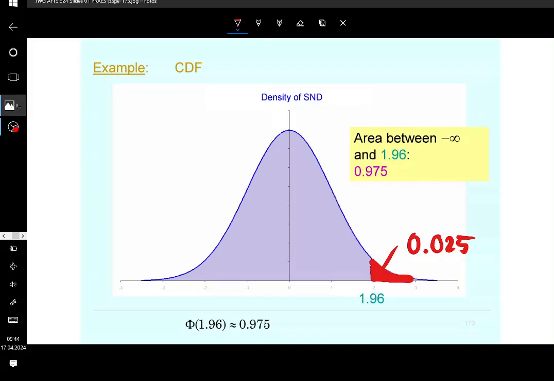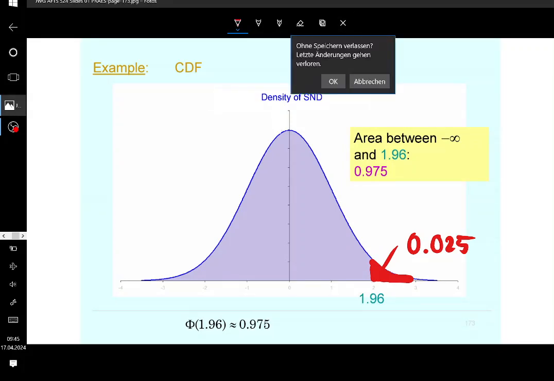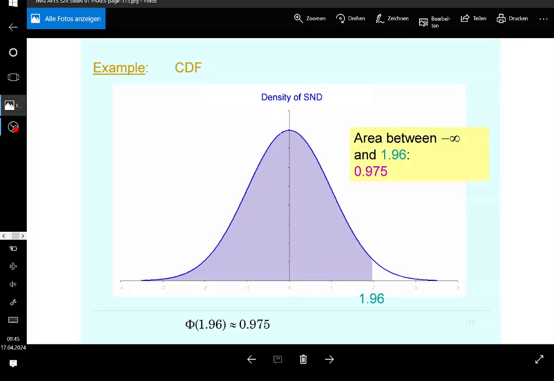So there are two major characteristics of a density function. Number one, it's not negative, and number two, its total area is equal to 1. Is this understandable? All right? Okay, that's fine. Now, if you have the area 0.975 at point 1.96 of the cumulative distribution function, on the other hand, you can say that 1.96 is the 97.5% quantile of the standard normal distribution. SND denotes the standard normal distribution. I was too lazy to write it down. That's not an official abbreviation, but I use it quite a lot.